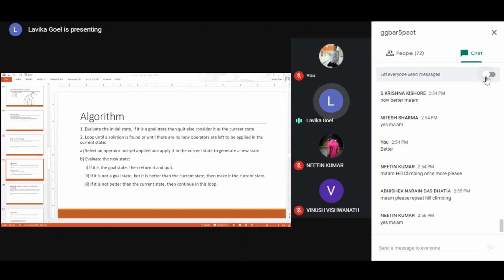Okay, who asked this question? Ma'am, Nitin. Yeah, Nitin, is it clear? Basically, how we generate the heuristic functions, that example we have taken in the class today, the 8 puzzle problem. So that was an example of how we use the heuristic functions. You can choose heuristic functions depending on the problem, and then you can generate the better states.